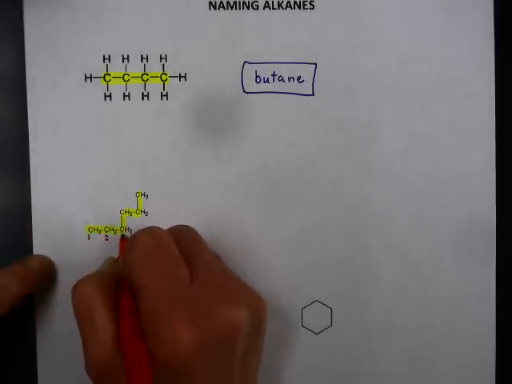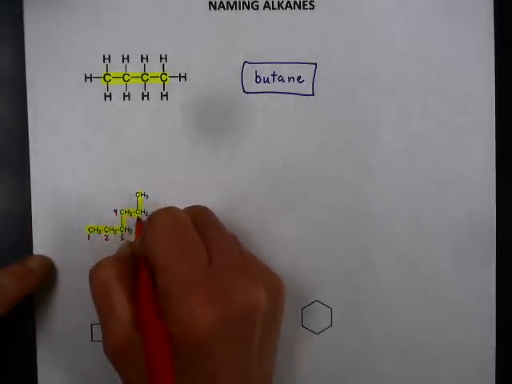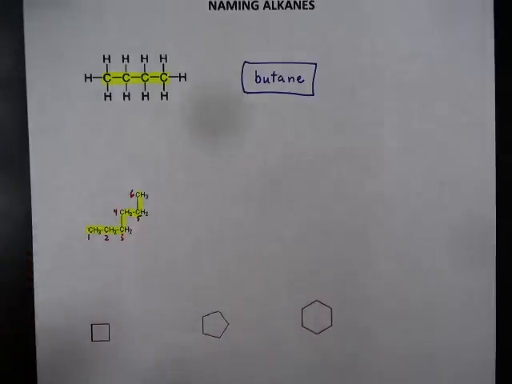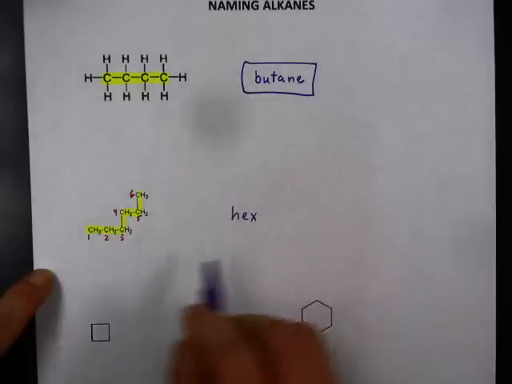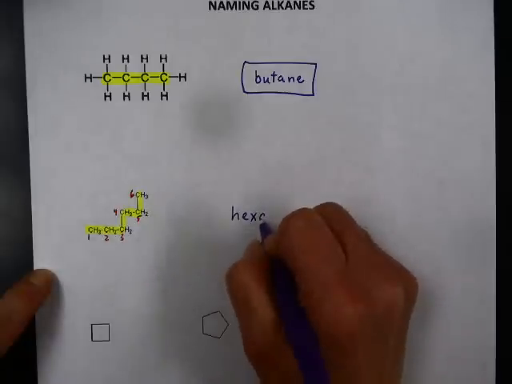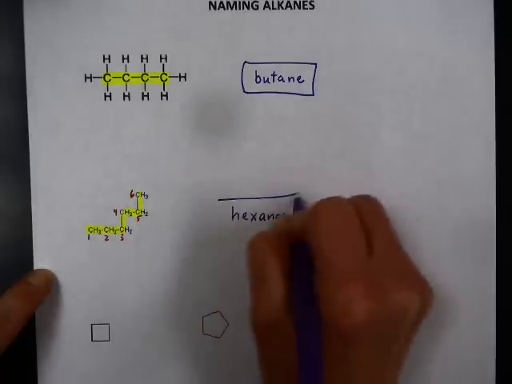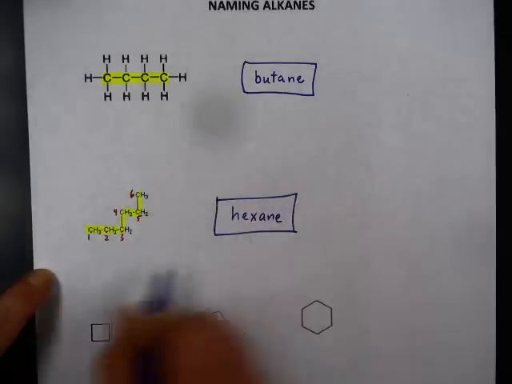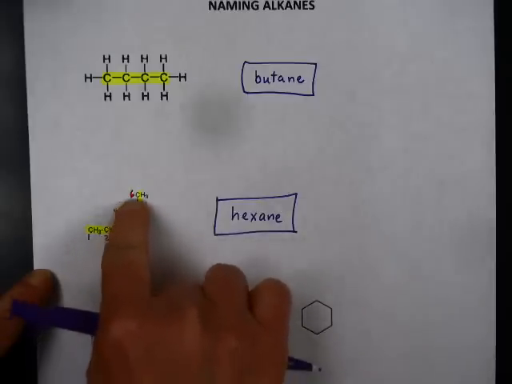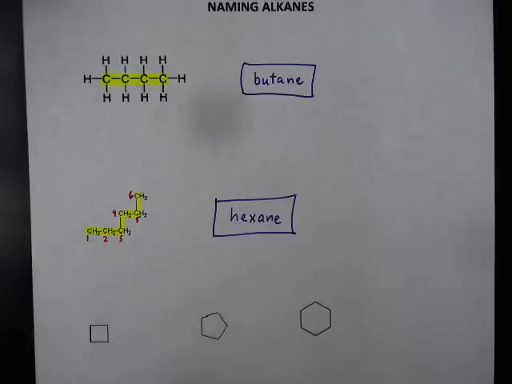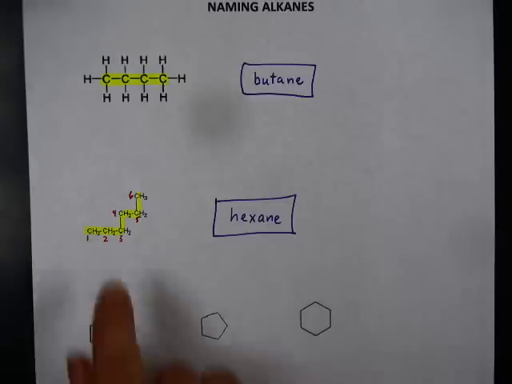1, 2, 3, 4, 5, 6. As you know, the root for 6 is hex, so I'll write hex. Ane, because it's an alkane, there are no carbon-carbon double bonds, they're all single bonds. And nothing is branched off. These are not branches here. These are all part of the single continuous chain, the parent chain. So this is hexane.